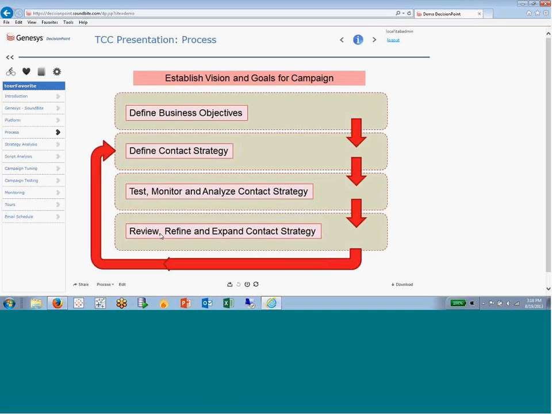What we then do is go back to defining or changing our contact strategy with this test strategy and our original strategy. We test, we monitor, we analyze, we improve, we refine, and then we keep looping through. Maybe we'll see something that really works well, and we'll just expand wholesale. Maybe we want to iterate larger and larger sample sizes until that test strategy is the standard strategy, and then we begin to look for other things to make improvements.